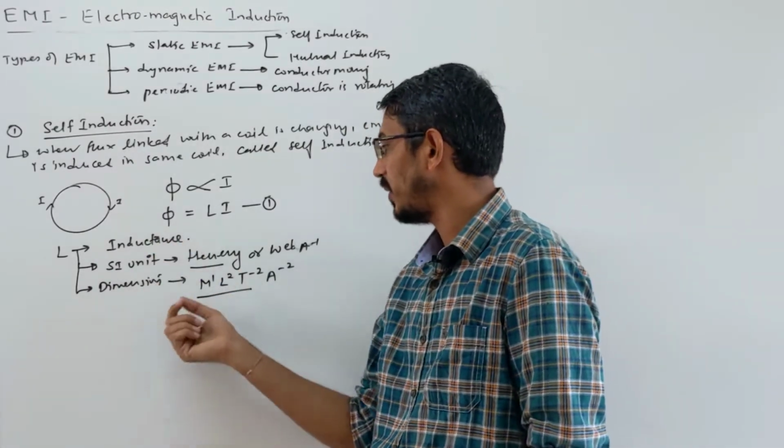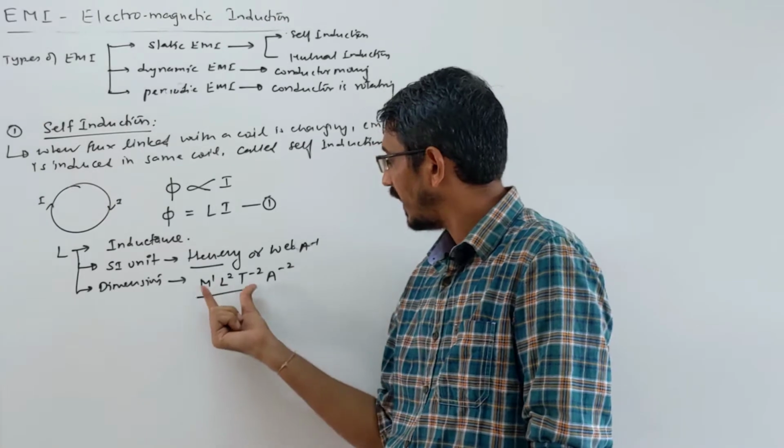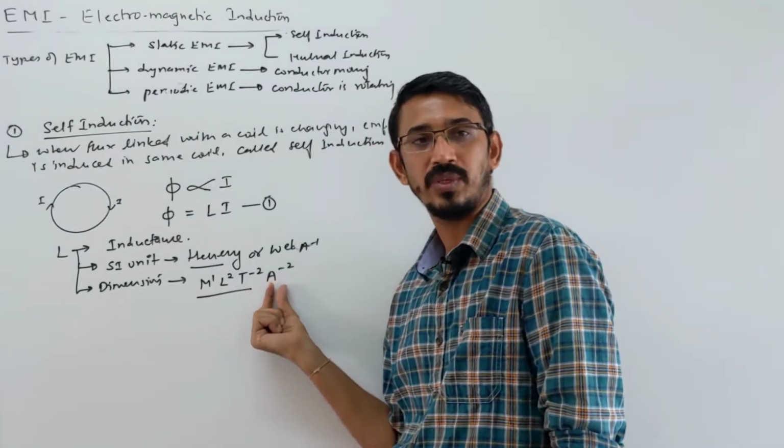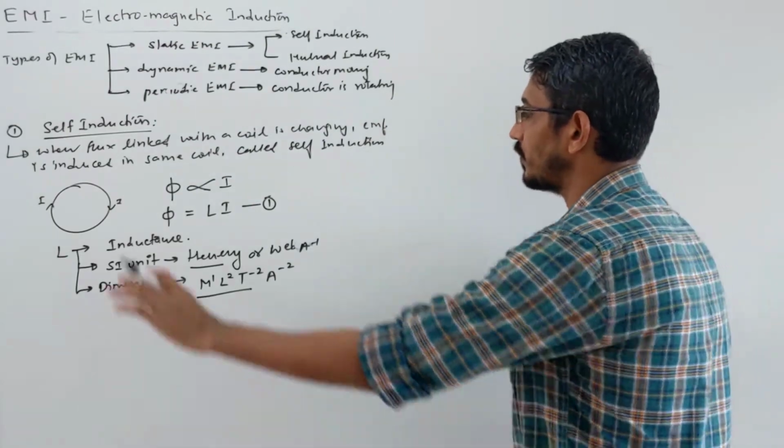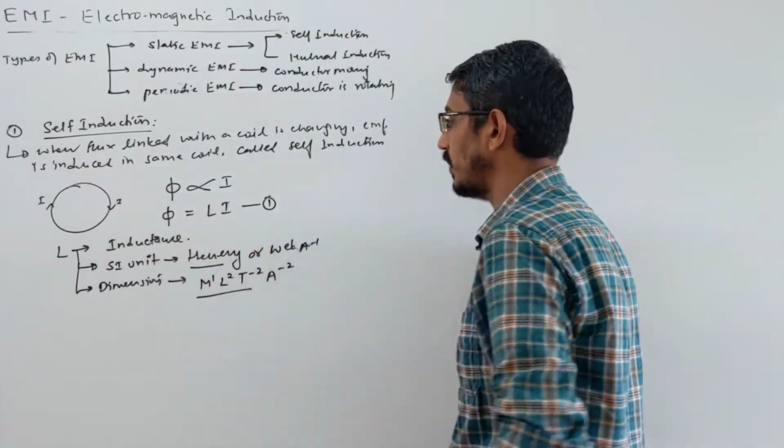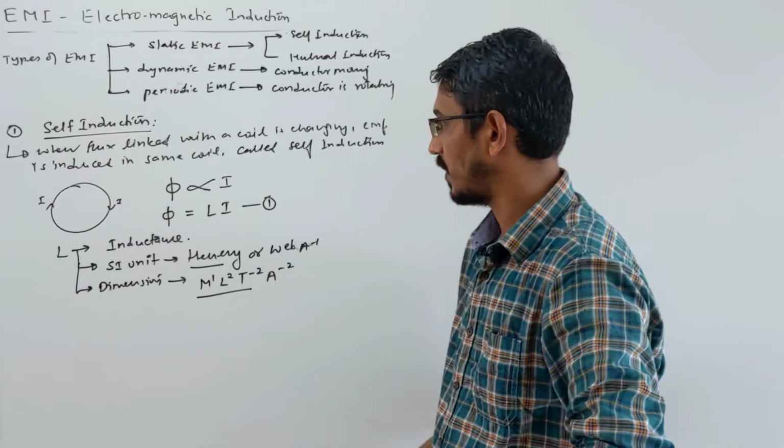If they ask the dimension of flux, or inductance, in the exam, it is energy, ampere power minus 2, current power minus 2, right? Okay. So self induction is a constant. You understood the SI units and the dimension also.